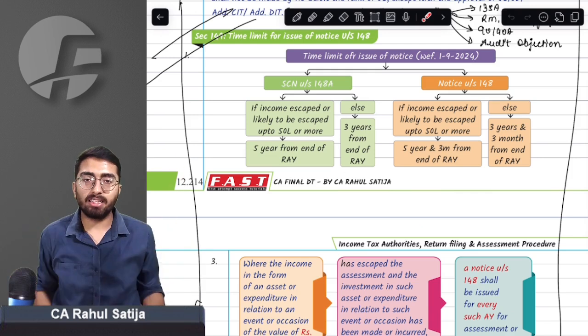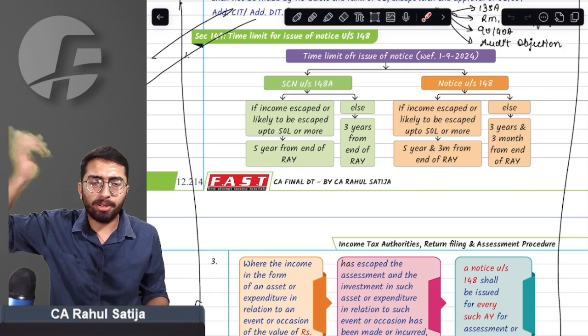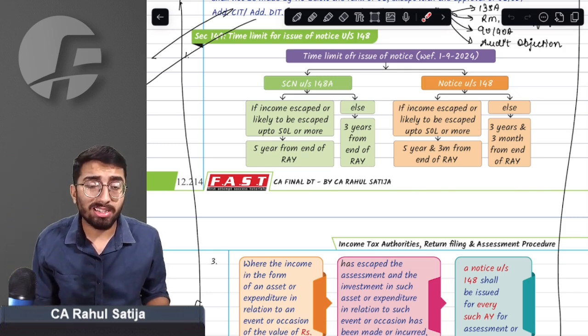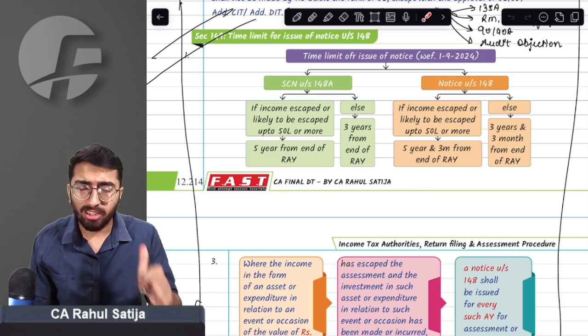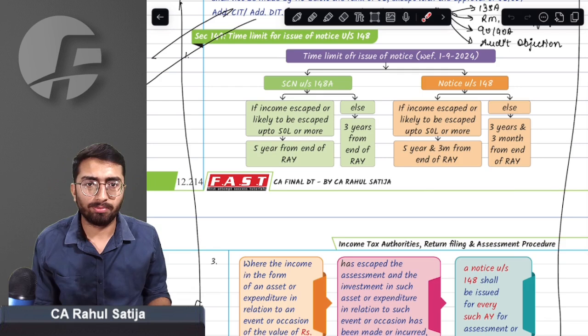If income escaped is less than 50 lakh rupees, 3 years from end of RAY. If income escaped exceeds 50 lakh rupees, 5 years from end of RAY. This is the major amendment on the time limit to issue notice under section 148A, the show cause notice. This is the time limit for show cause notice.